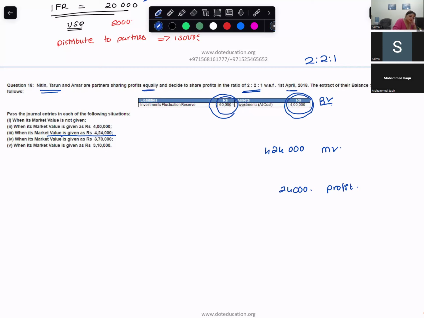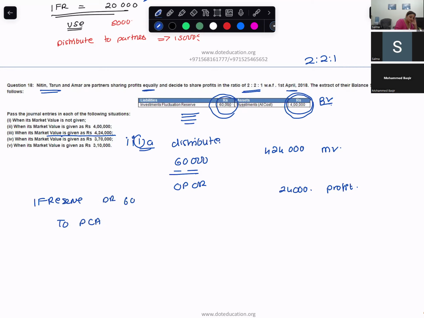What is the journal entry that you will pass? Ma'am, first we will do the investment account adjustment. Is there any adjustment that needs to be done to reserves? No. So first part, you would distribute the full reserves. You will distribute 60,000 to old partners in old ratio. So you will do investment fluctuation reserve debit to partners capital account, partners capital account credit. Okay, this is the first thing that you would do.